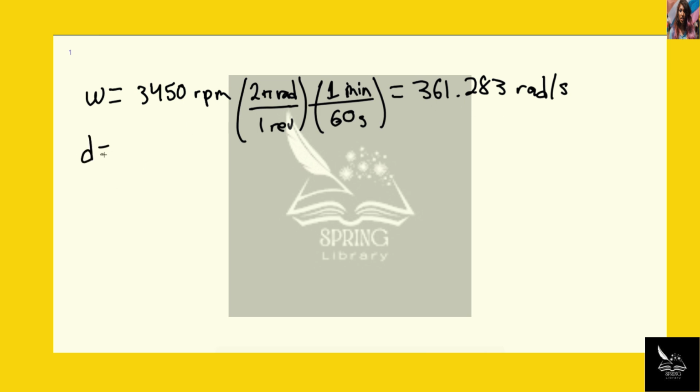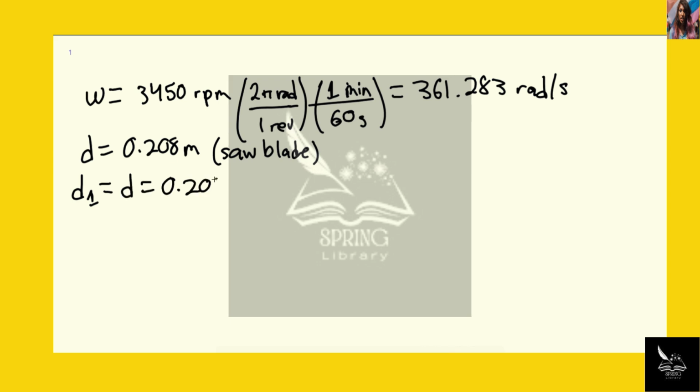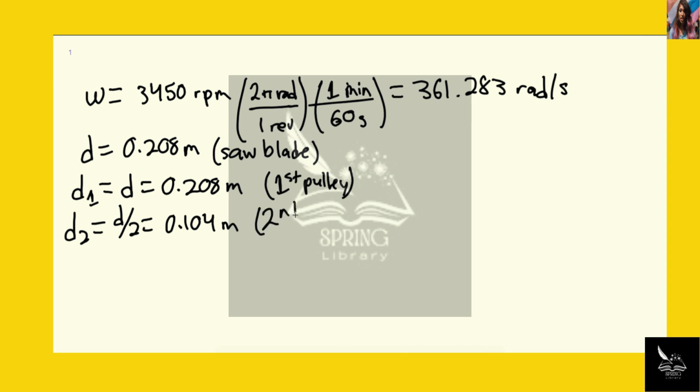We have the diameter, so 0.208 meters. This is for the saw blade. Then we have D1. We'll just say D1 equals D, which is 0.208 meters. This is for the first pulley. Then we have D2 equals D over 2 equals 0.104 meters. This is for the second pulley.